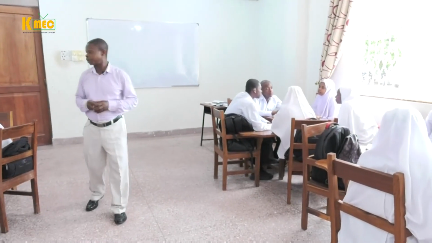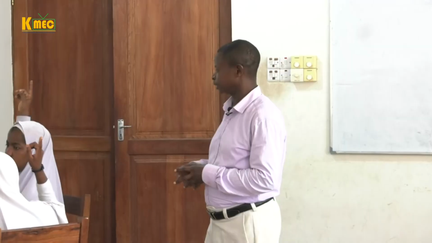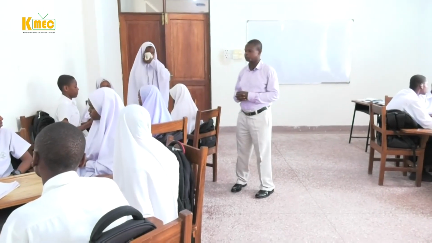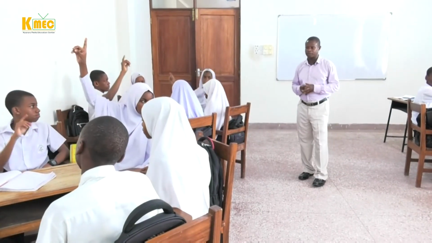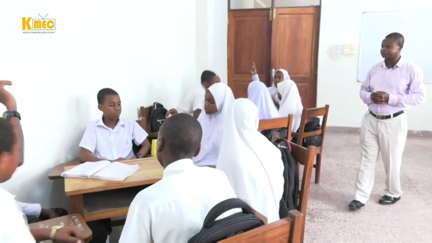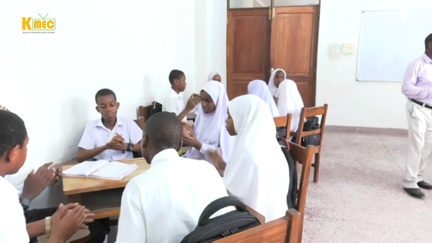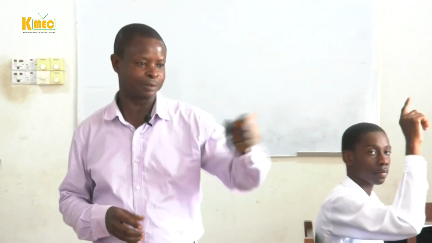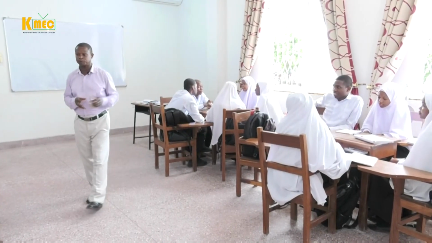Now, who can give us an example of a conductor? Yes, Asha? Copper. Copper, good. 3 claps for her. Another? Muhammad? Iron. Iron, good. 3 claps for her. Another? Yes? Silver. Silver, good. 3 claps for her.